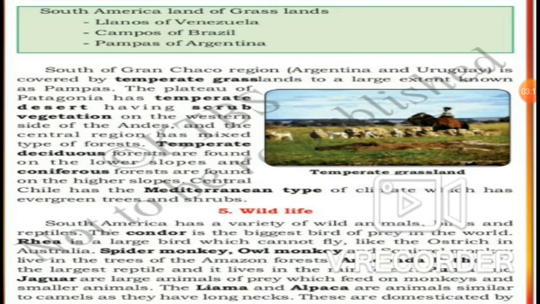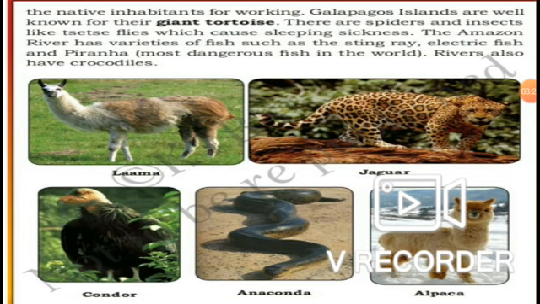They are domesticated by the native inhabitants for working. You can see the llama below the paragraph. It looks like a camel, but it's not exactly a camel.